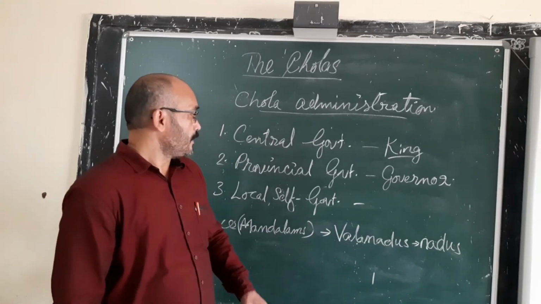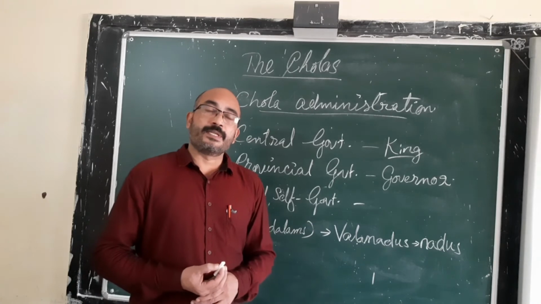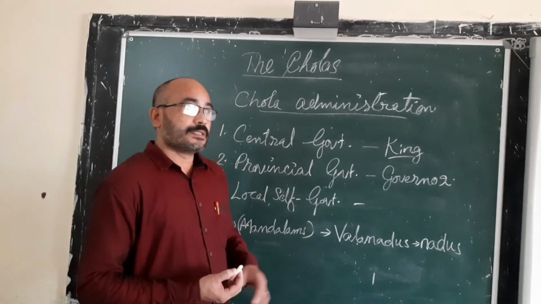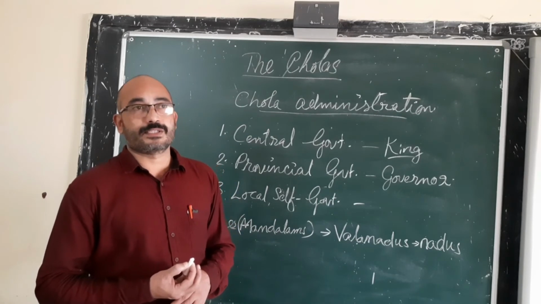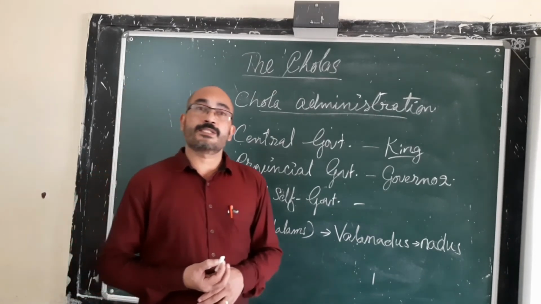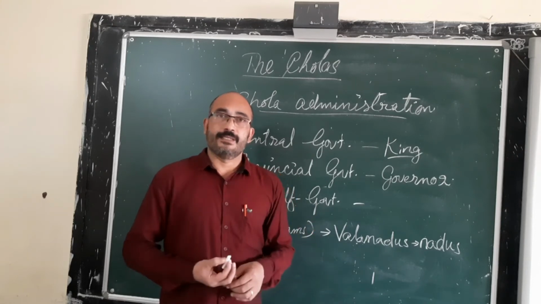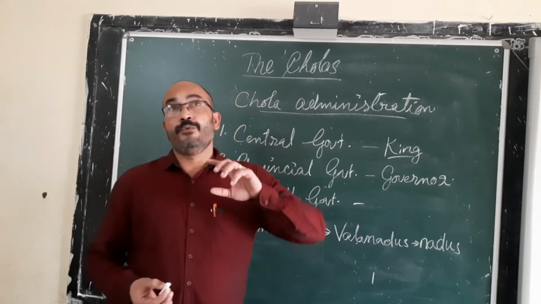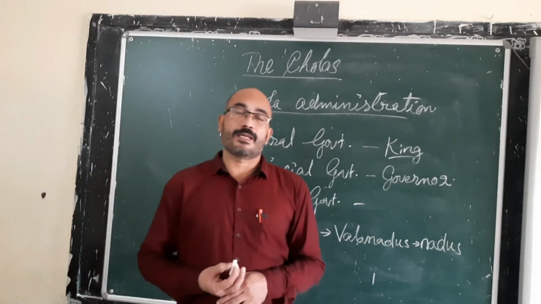For the villages, there was a separate administrative unit. The villages were not looked after by government officials. The administration of the villages was carried on by the villagers of that village itself. That is the local self-government.